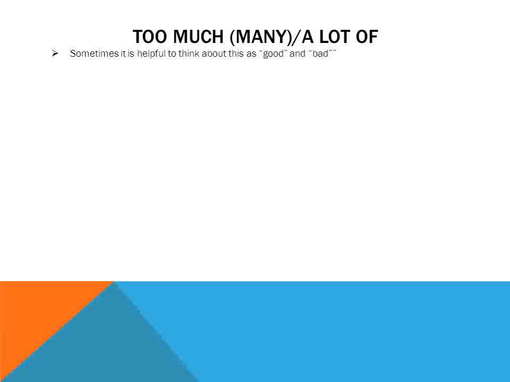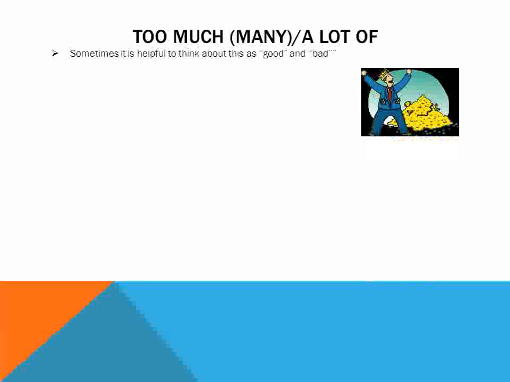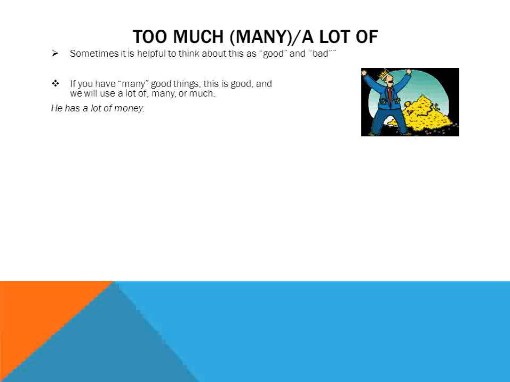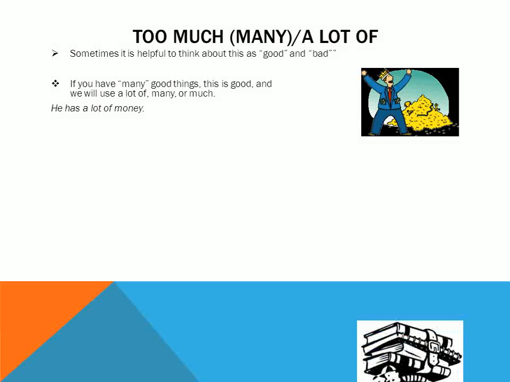Sometimes it's helpful to think about this as good and bad, and let me explain what I mean. Here we have a man with lots of gold. He's very happy, right? If you have many good things, and it's a good thing, we're happy, we will use a lot of, or many, or much, depending on what the noun is and what the sentence is. So in this sentence, he has a lot of money.